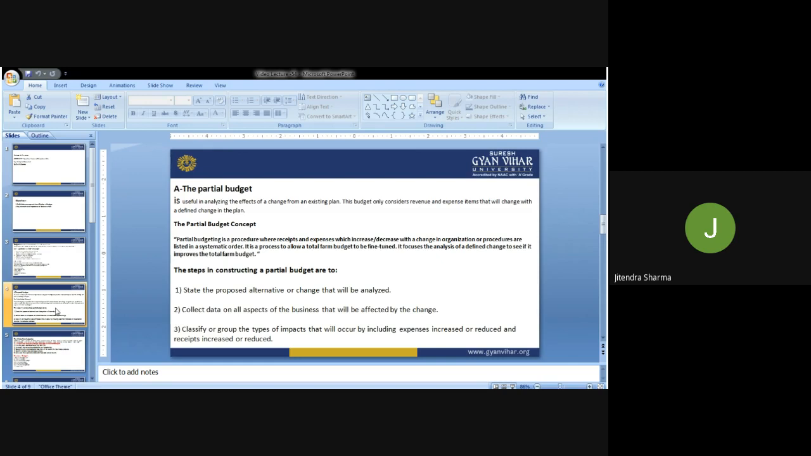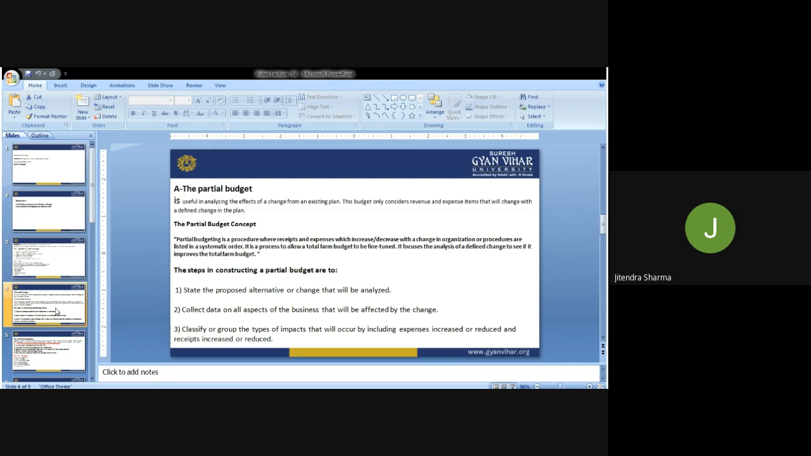Partial budgeting is a procedure where receipts and expenses which increase or decrease with a change in organization or procedure are listed in a systematic order. It is a process to allow a total farm budget to be fine-tuned. Yes, because if we have these steps at 3 months, 6 months, the third and fourth quarter of the year, finally we have the final outcome annually.